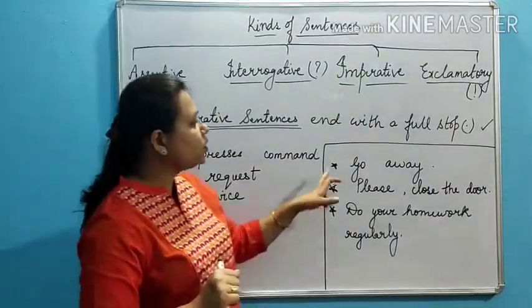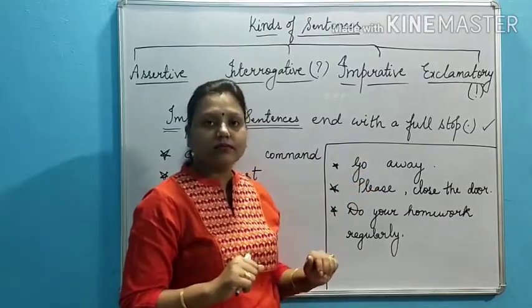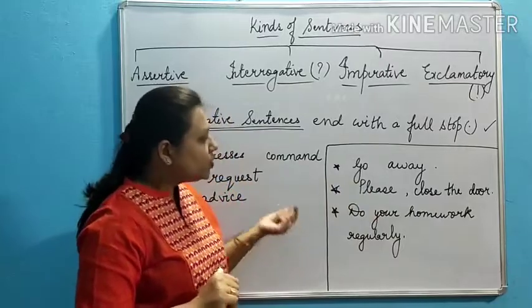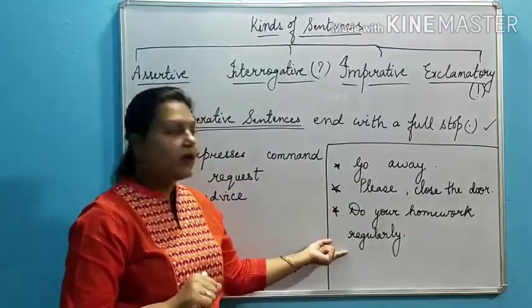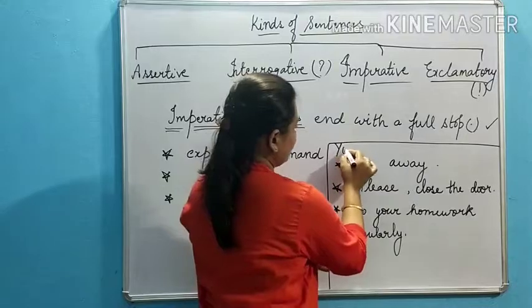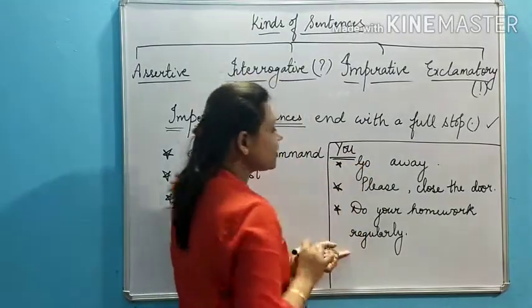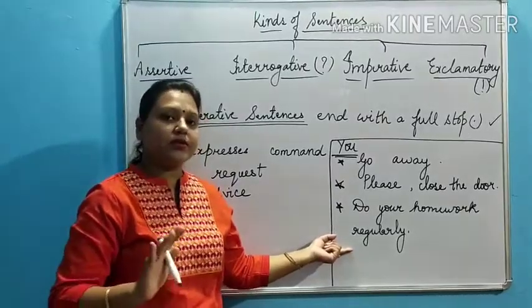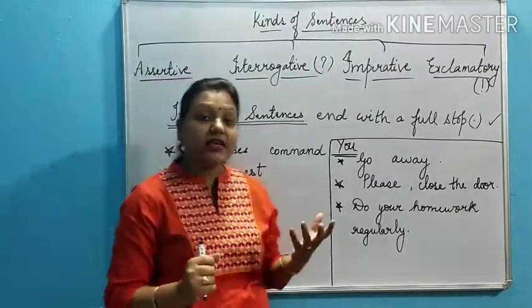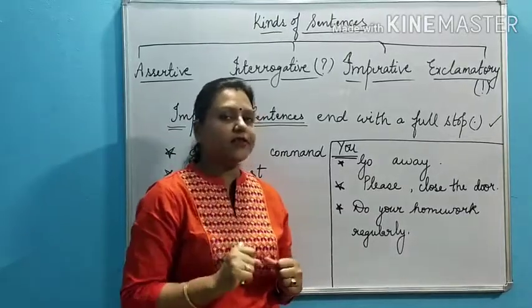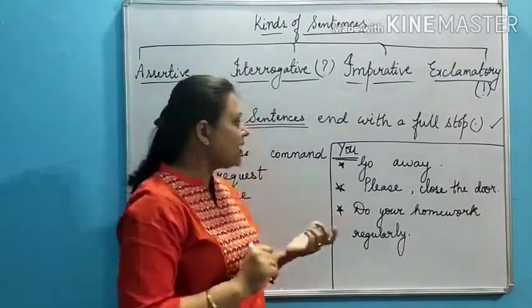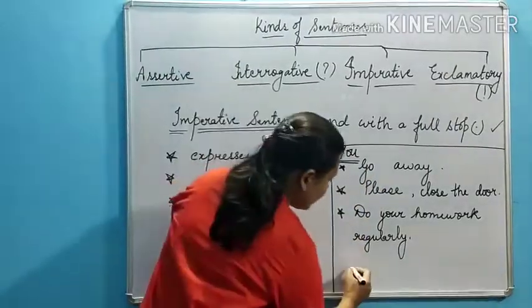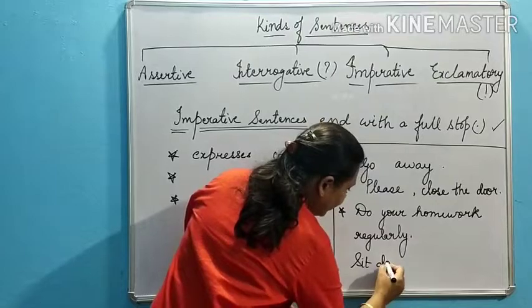Like if I say, you go away, you please close the door, you do your homework regularly. In this, you is not mentioned but it is understood. It is implied always. For example, if there is an exercise in which you are asked to identify the subject as well as the predicate, and somebody gives you the sentence go away or sit down, then how will you identify the subject?